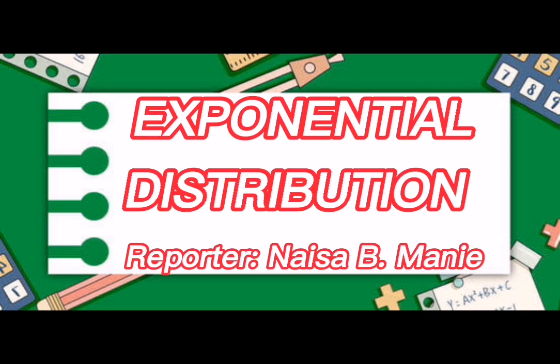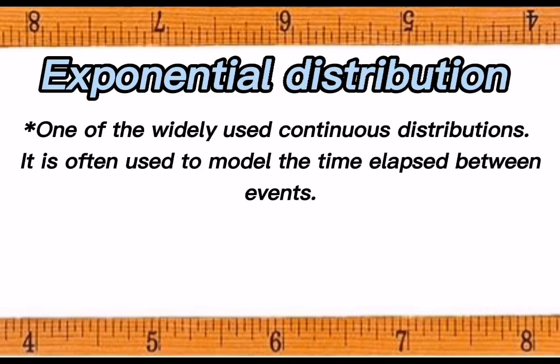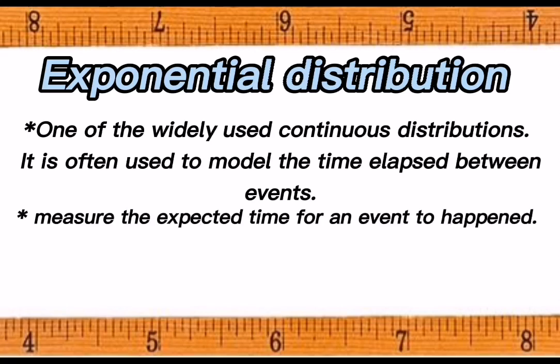So the assigned topic for me is about exponential distribution. Exponential distribution is one of the widely used continuous distributions. It is often used to model the time elapsed between events. So if the Poisson distribution deals with the number of occurrences of events in a fixed period of time, the exponential distribution naman ay minimeasure niya yung expected time for an event to happen.